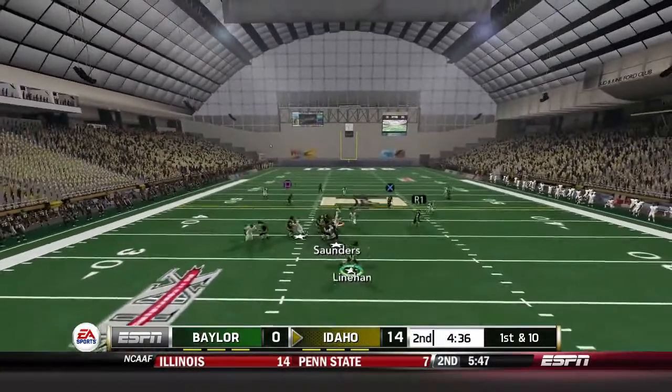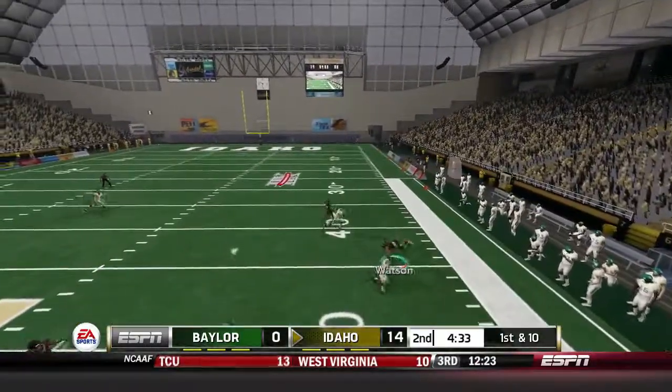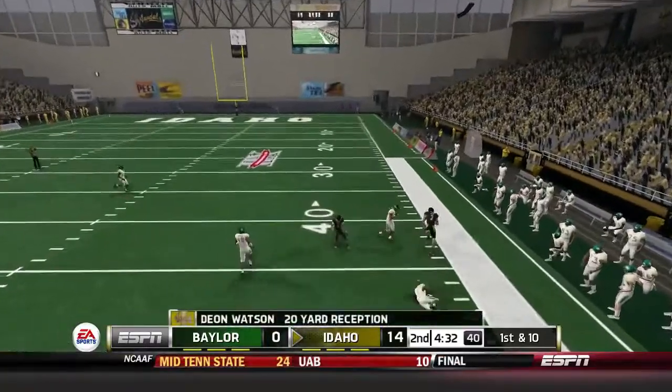Forced to punt the ball. Idaho now trying to capitalize on it. Matt Linehan rolling out to his right here after the play action pass. Finds Deion Watson. He tries to go up and over the defender. Only gets about an extra 2 yards there.